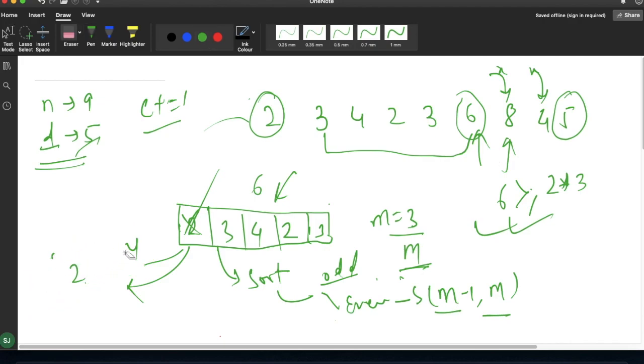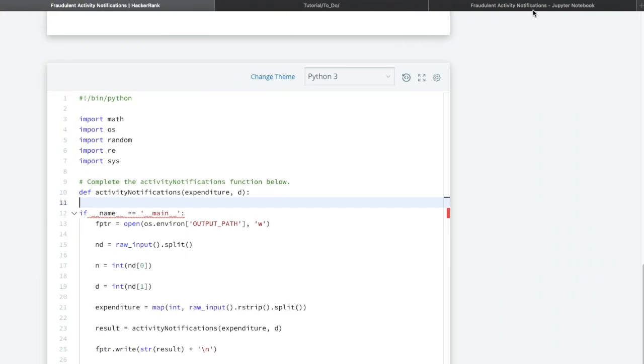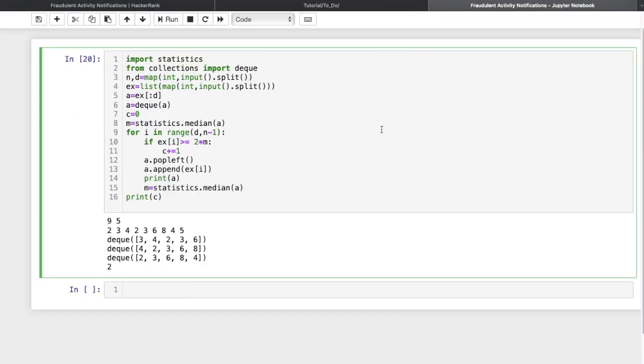So the logic is, for calculating the median, we will simply use the inbuilt statistics module median method. For that I have written one code, so let me show you. Here, for n and d I have taken the sample input, and for the fixed length I have taken an array d, in which we will do the operation for the n days.